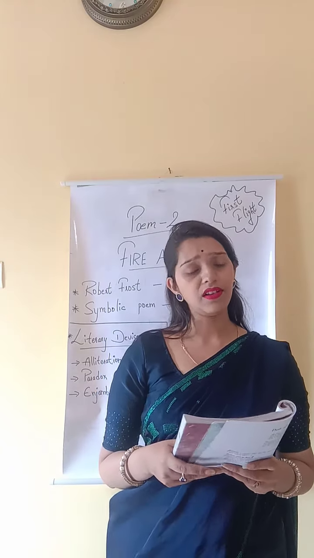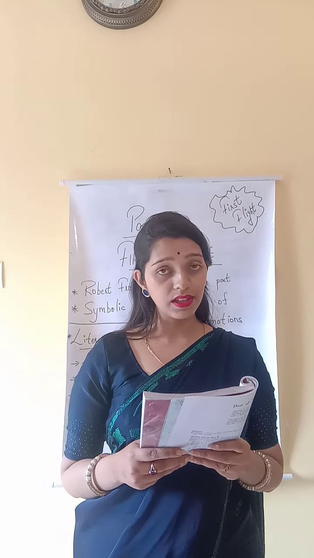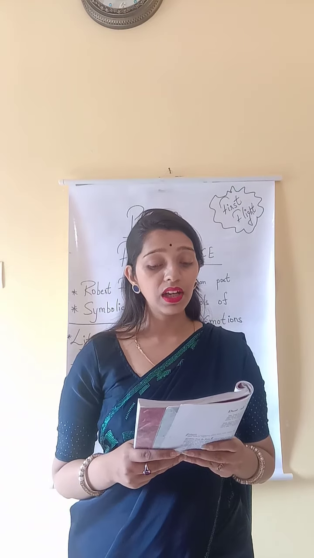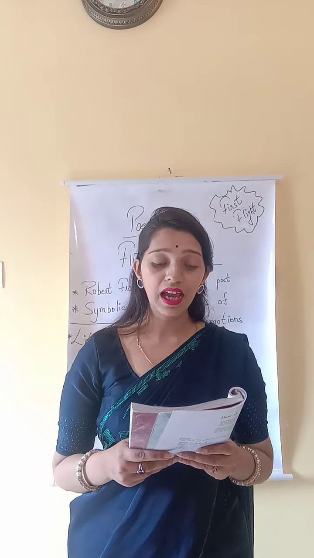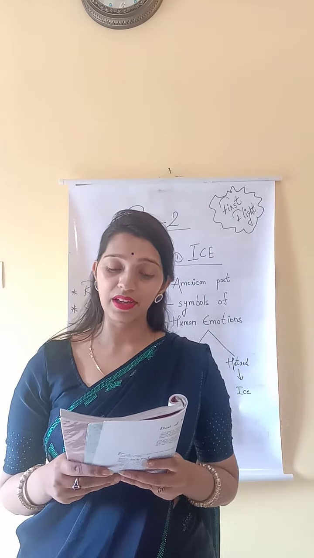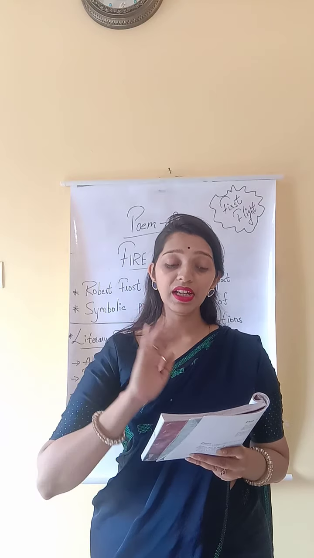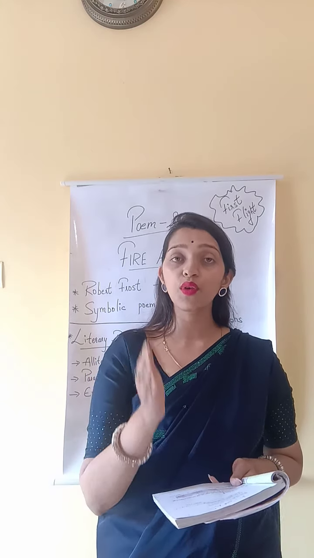Coming to the second stanza. But if it had to perish twice, I think I know enough of hate to say that for destruction ice is also great and would suffice. Now in but if it had to perish twice, it means the world here.